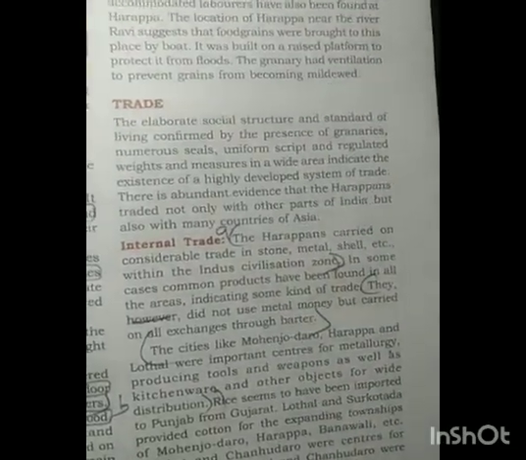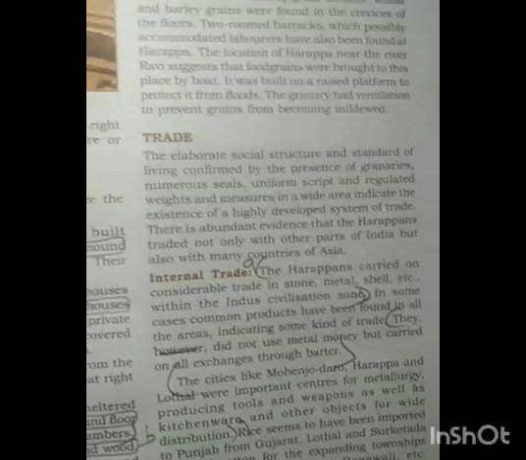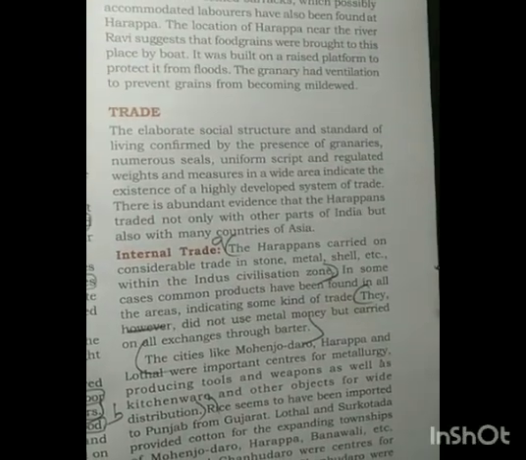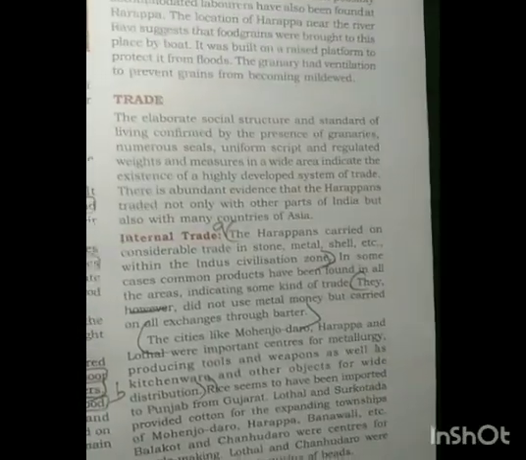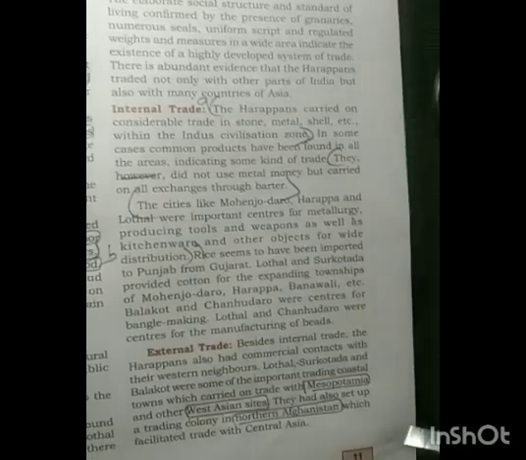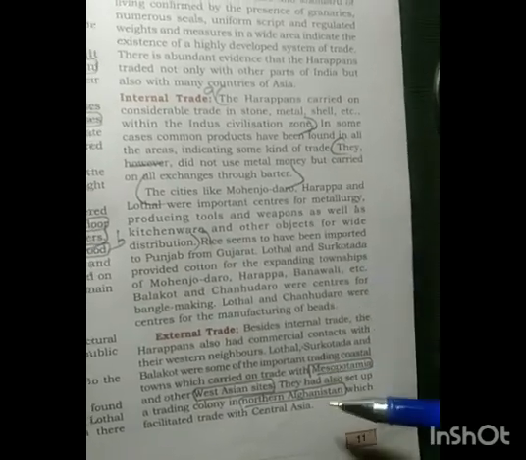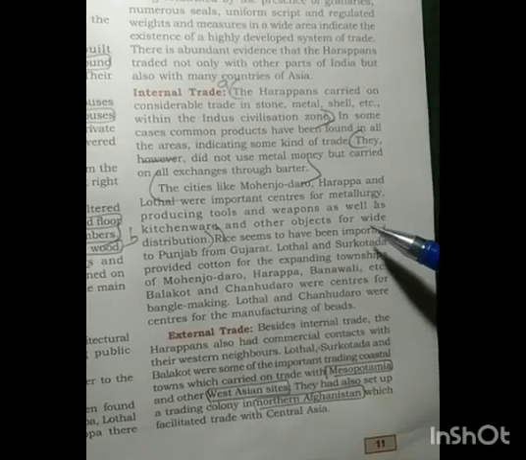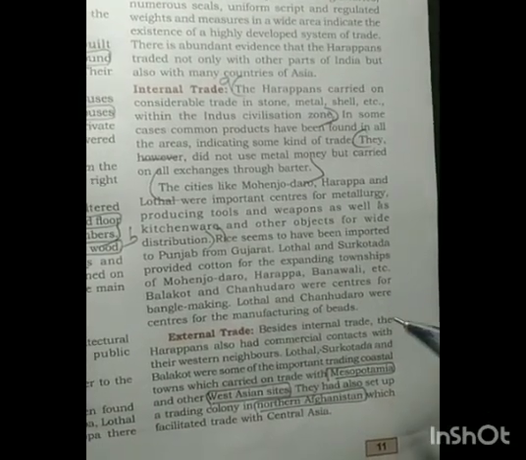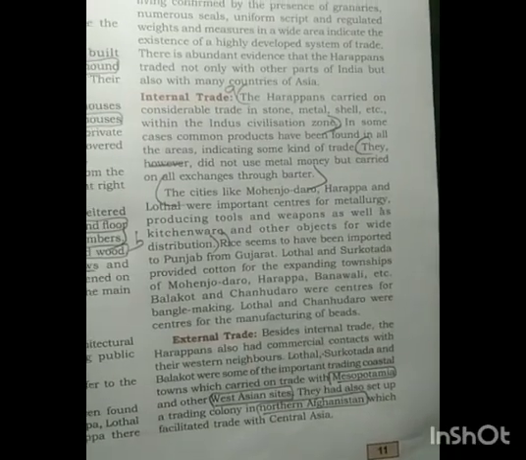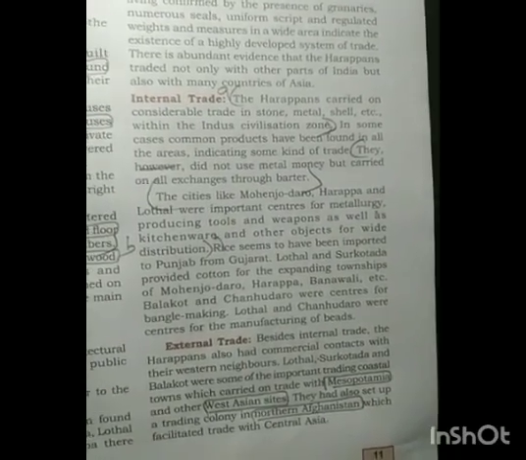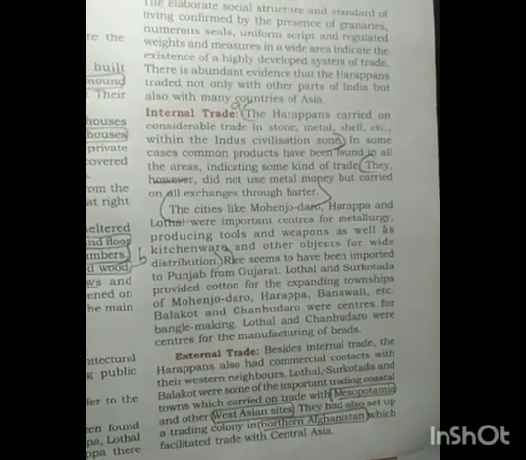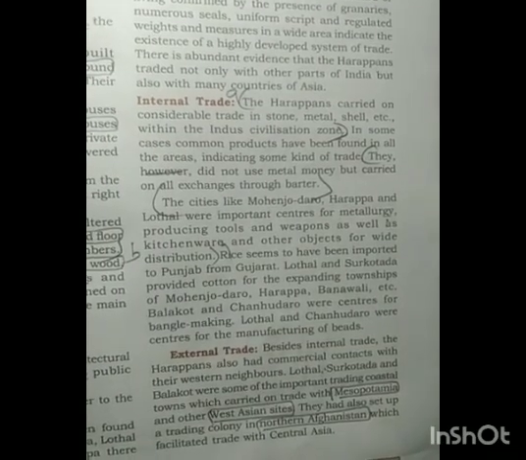Okay, so next one is about trade. Trade most commonly is the exchanging of goods from one civilization to another civilization. That trade is divided into two parts: one is internal trade and another is external trade. So what is internal trade? They traded inside of the civilization, that we call internal trade. They exchanged their goods with the people inside the civilization itself. That kind of trade we are calling internal trade.